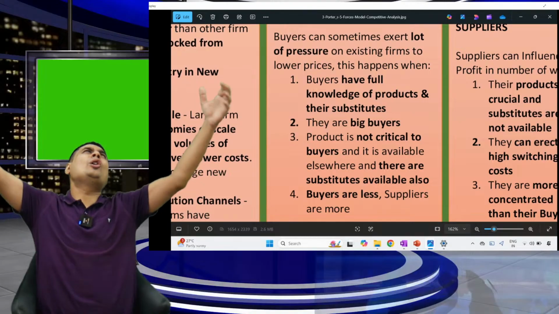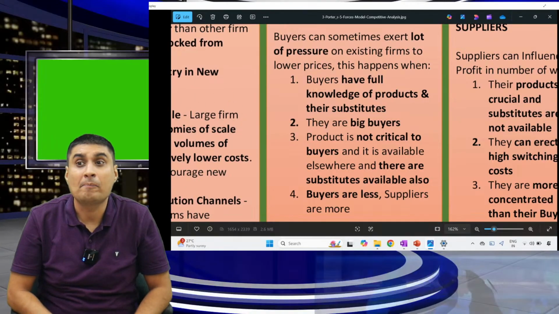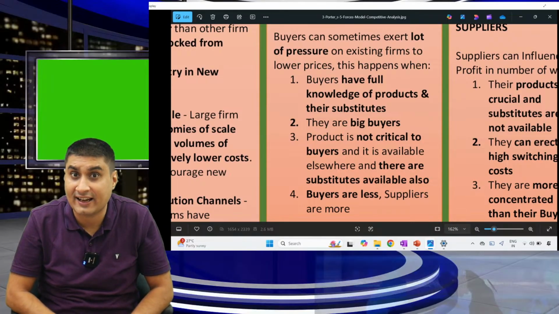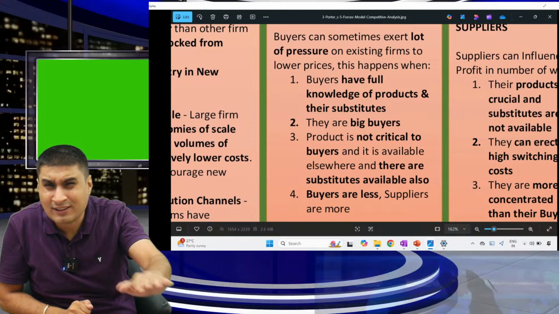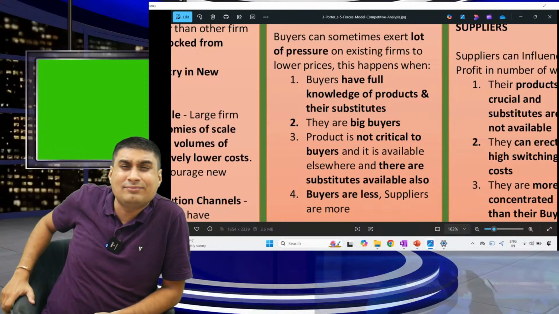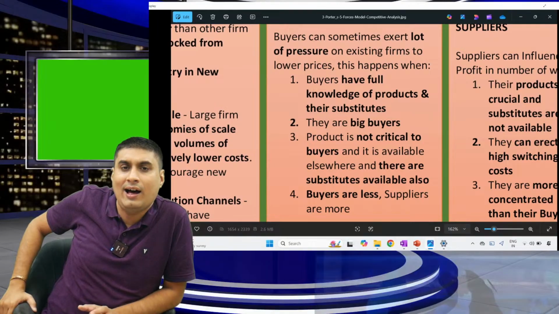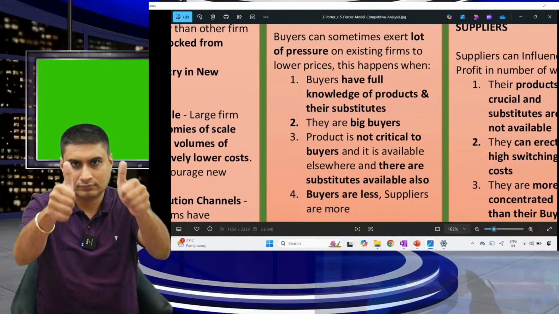When will the buyer have a lot of power? Don't learn, just understand. First, the buyer has full knowledge about the product and substitutes. Second, they are big buyers. Third, the product is not that important for the buyer and there are a lot of substitutes available. And the last point: buyers are less, suppliers are more.